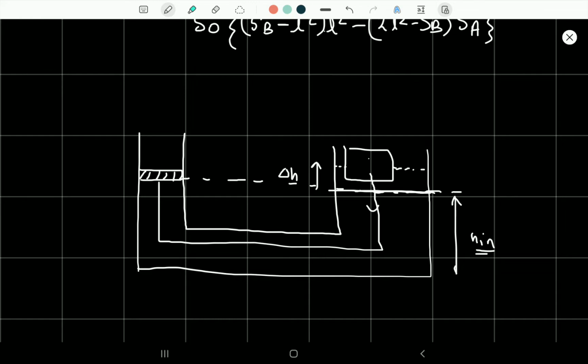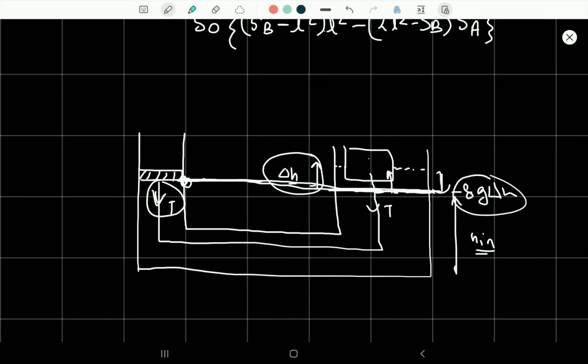So what is the work of this tension and buoyant force? We can say the tension or the buoyant force tries to maintain the difference in height, and that difference in height would always maintain a pressure difference. We would equate this pressure difference, which is rho g delta H, and the pressure due to the tension force, which would be equal. So the pressure due to the tension force and this pressure, rho g delta H into A, would always be equal.